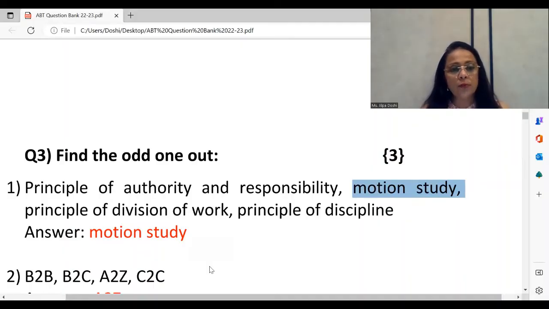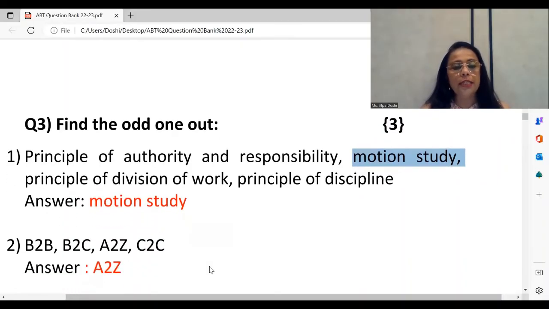And the third option of A2Z is the odd one out. So we see the other 3 have a common category and the last one is the odd one out.